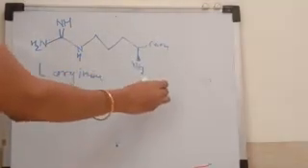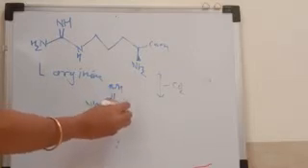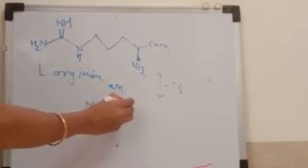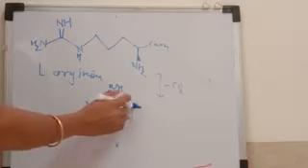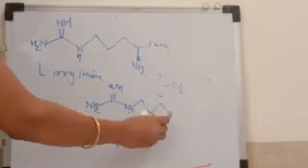L-arginine. When decarboxylation takes place, the CO2 is removed, that means the carboxylic group leaves its position. The structure is NH2, NH, NH, and to that nitrogen a carbon with NH2, and the carboxylic group is removed.